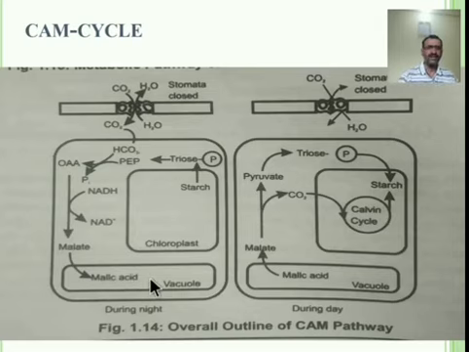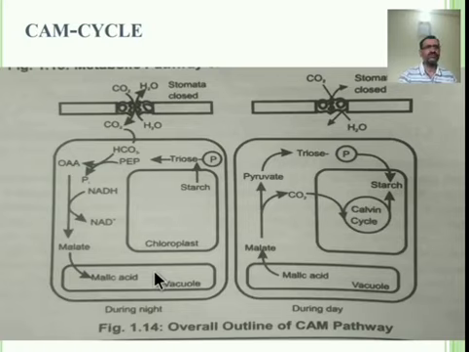If malic acid remains in the cytoplasm, at that time it reduces the pH of the cytoplasm, hence it is immediately transported to the safe compartment, and that safe compartment is nothing but the vacuole. Initially malate ions or malic acid accumulate in the vacuole passively, but later, against the concentration gradient, that is active transport.